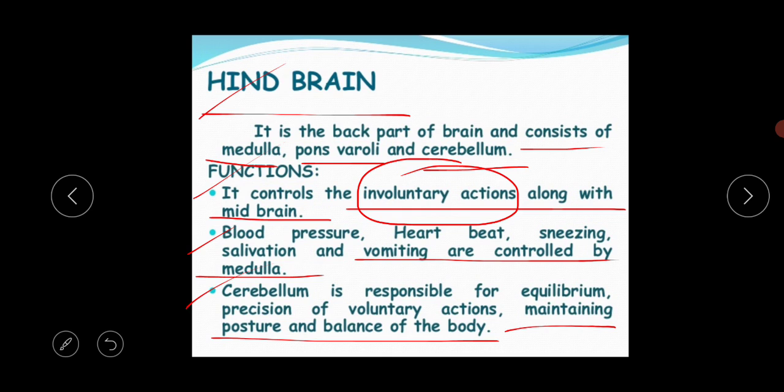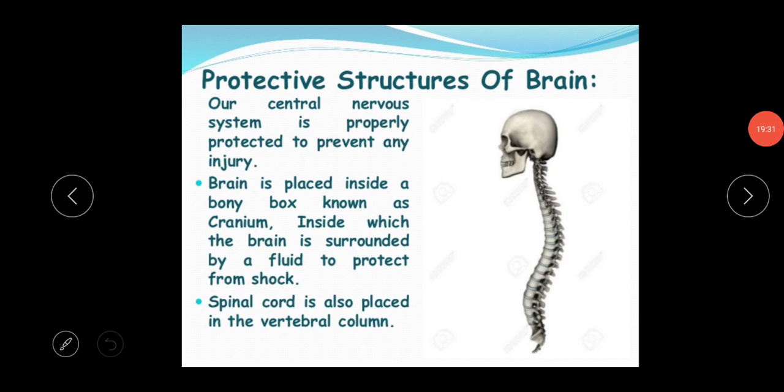Blood pressure, heartbeat, sneezing, salivation and vomiting are controlled by the medulla, which is part of the hindbrain. The cerebellum is responsible for equilibrium, precision of voluntary actions, and maintaining posture and balance of the body. So this is the function of the hindbrain.